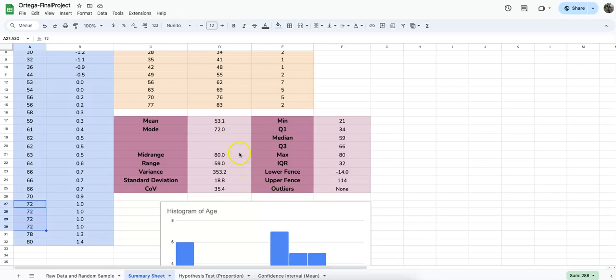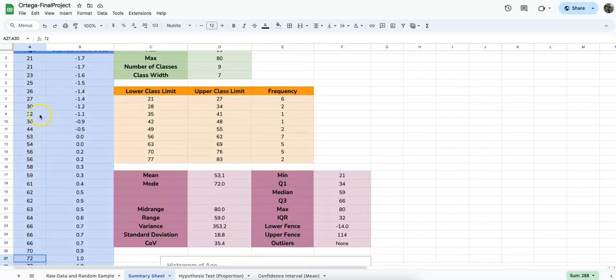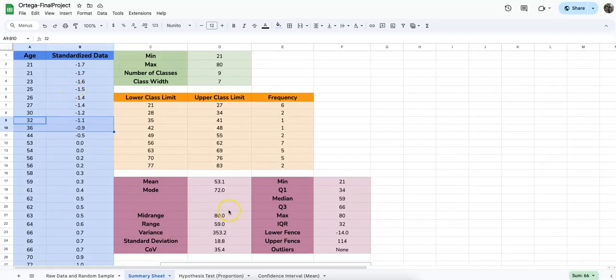We have our range at 59, variance 353.2, standard deviation of 18.8, and coefficient of variation of 35.4. So we went over our min already. Our first quartile, or 25th percentile, is 34. So that will exist between here. That is a quarter of our data set.